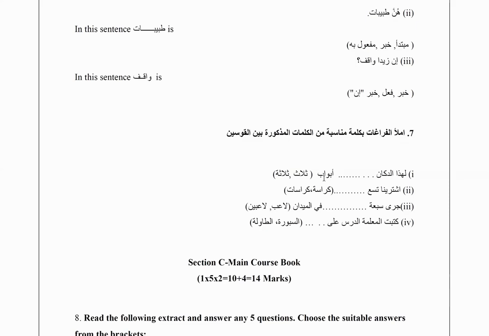the thing that you're counting, whatever you're counting, the number is going to be in the opposite gender. So bab is male, so we have to use thalathatu here. Thalathatu abwab. Ishtarayna tis'a. We bought 9.